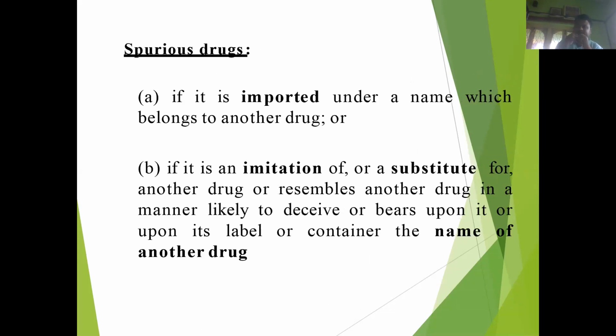Now, spurious drugs. Spurious drugs are those drugs which are imported under a name which belongs to another drug.